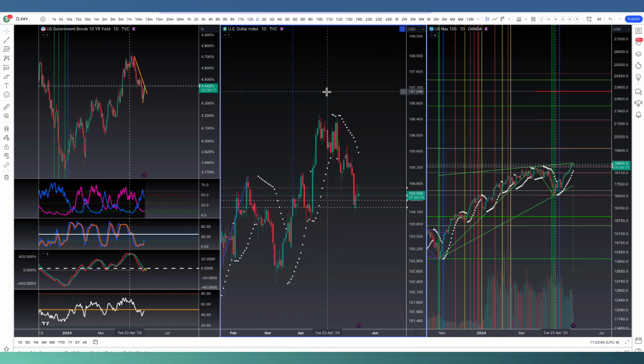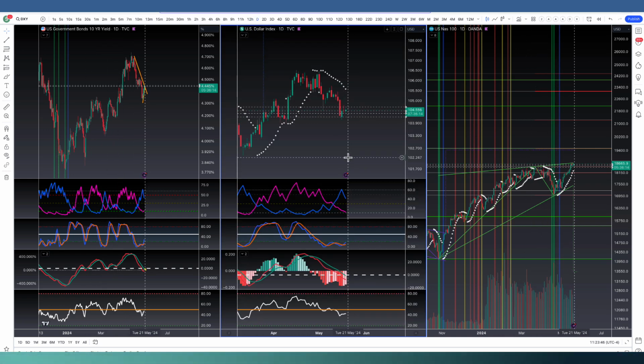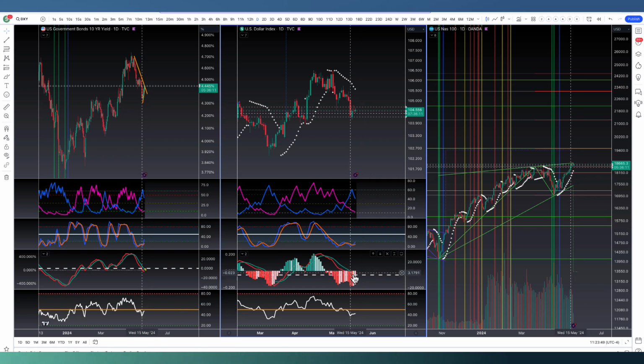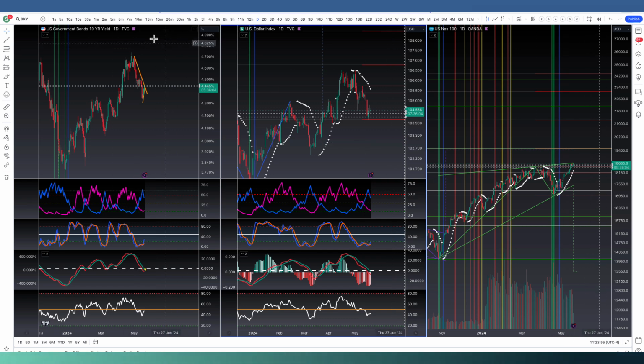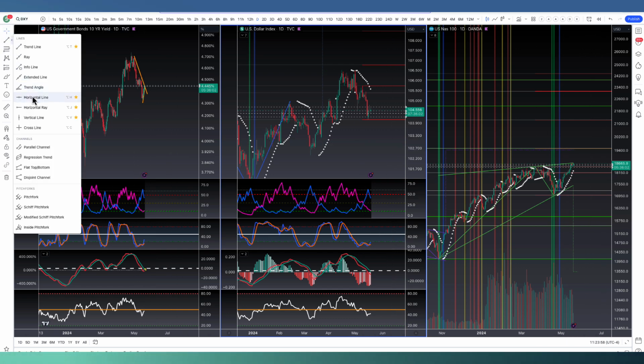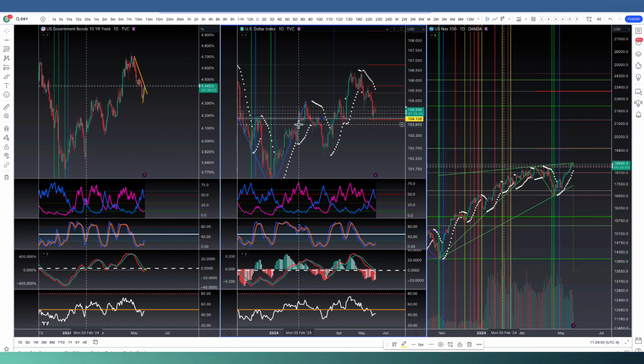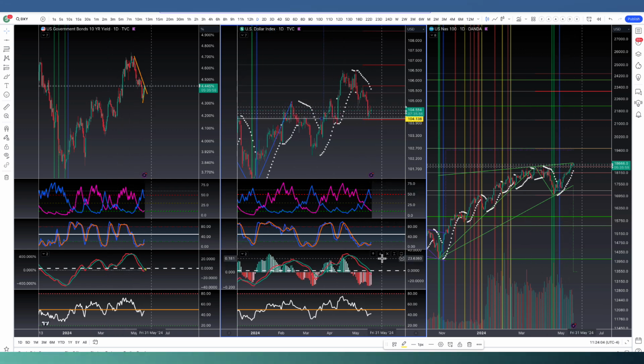So if we look at the dollar now, the TSI is below that zero line. We want to see that continue down. And really, we want to get below that 104 level. If we can get below that 104 level, we'll be breaking back down below a critical area of where we found support or resistance. And we want to see that continuation with the downtrend in the dollar.